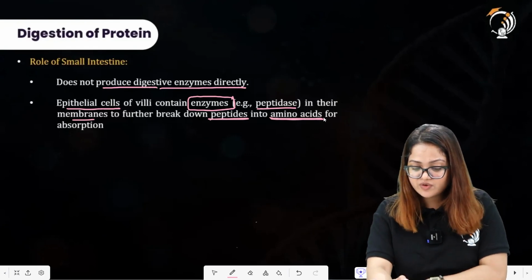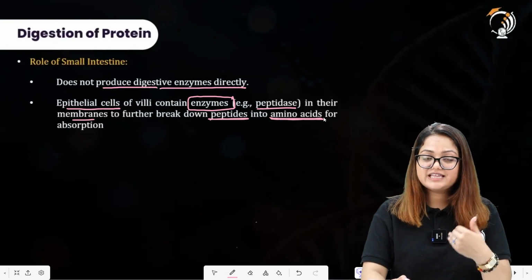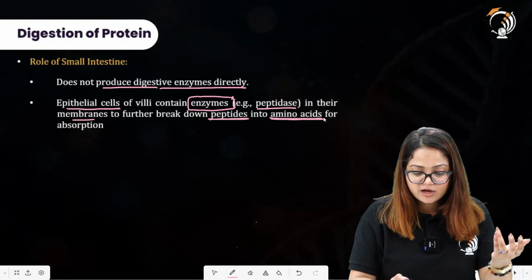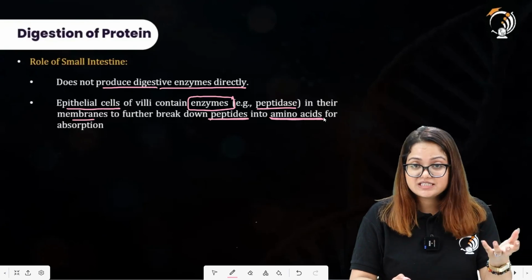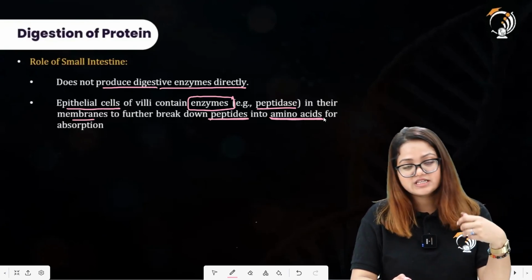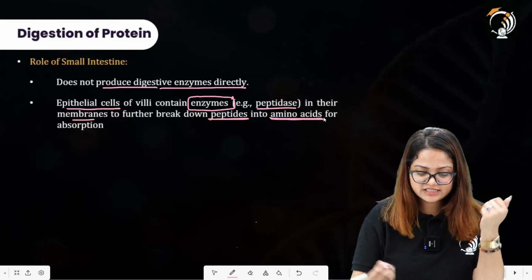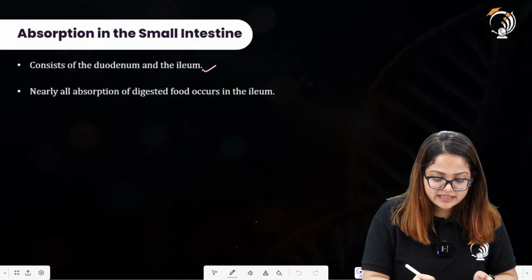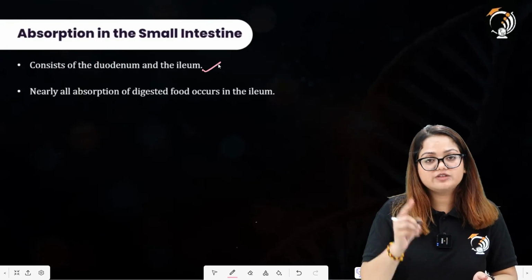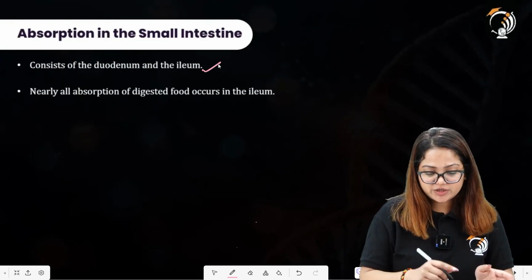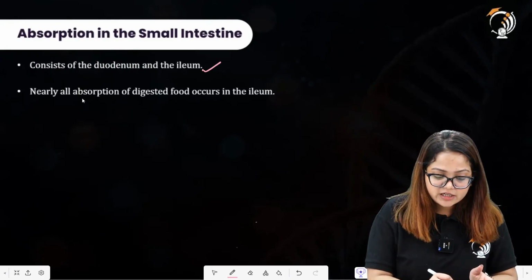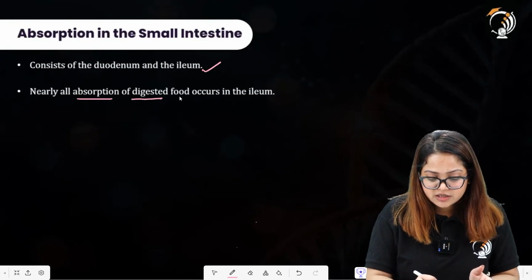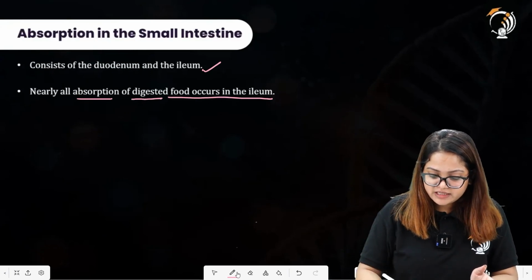Then it is absorbed by the blood vessels lining the epithelial cells of the small intestine. It consists of the duodenum and the ileum. So this is about the regions of the small intestine. Nearly all absorption of digested food occurs in the ileum.